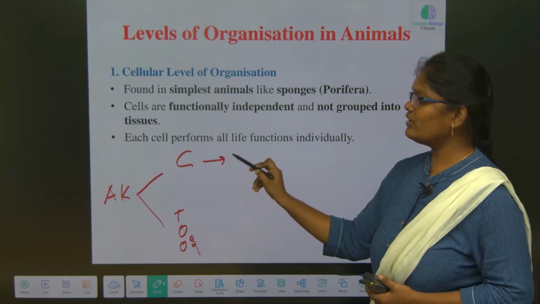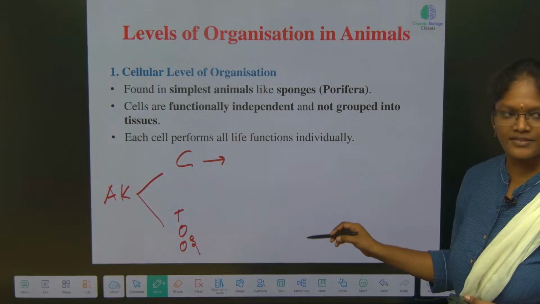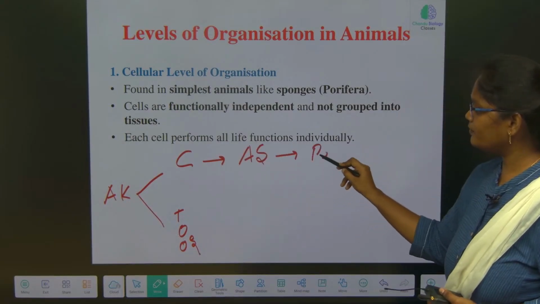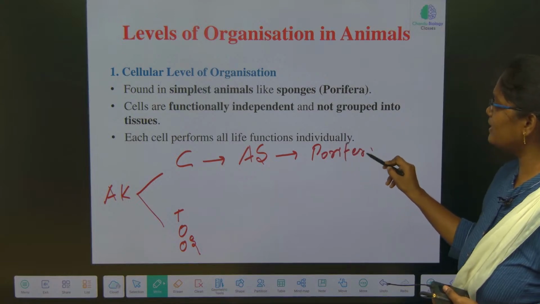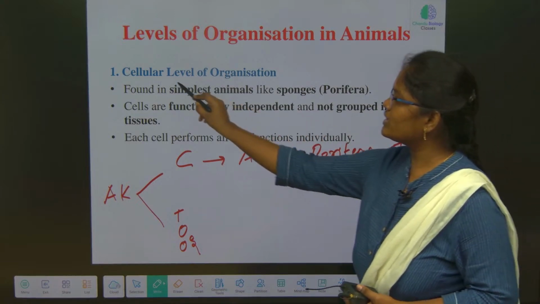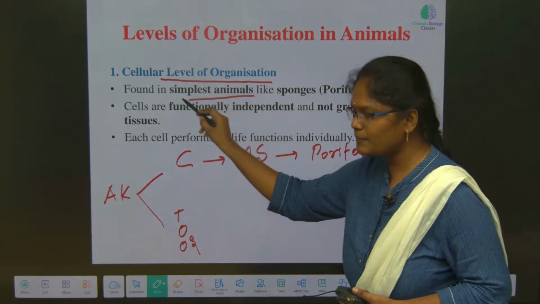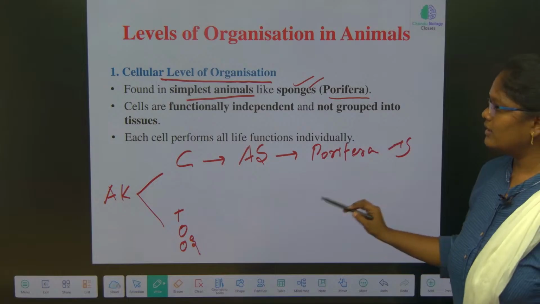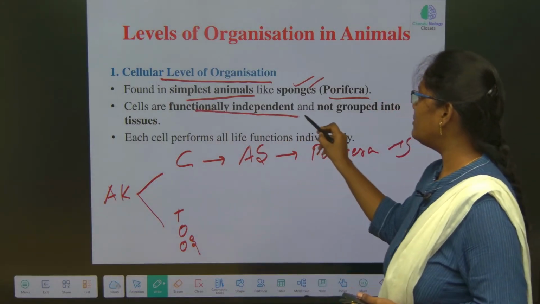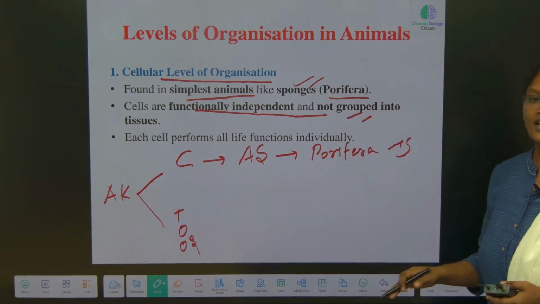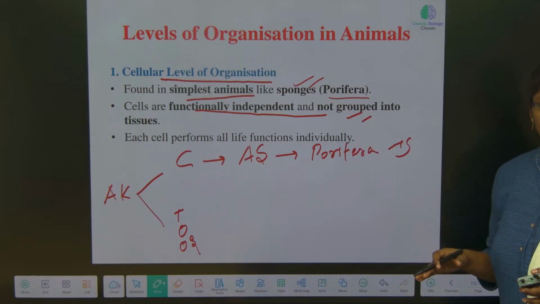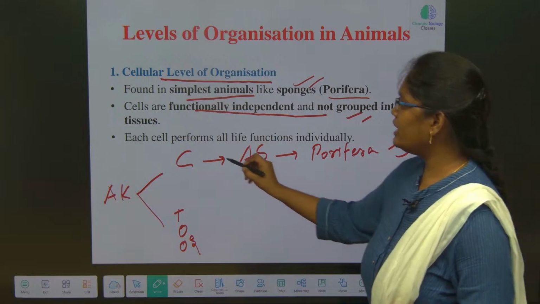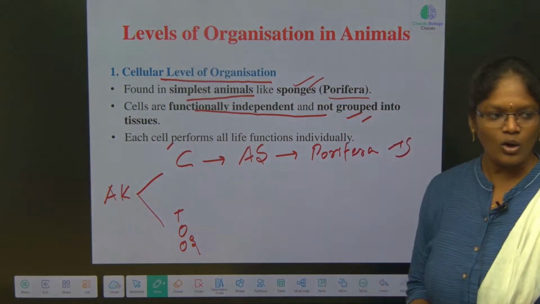In the cellular level, what symmetry have we seen? Asymmetry. In asymmetry, which phylum? Porifera, for example sponges. The cellular level of organization is the simplest, in animals like sponges. Cells are functionally independent and not grouped into tissues. There is no concept of tissues, no group of cells. There are individual cells, and each cell performs its own functions.